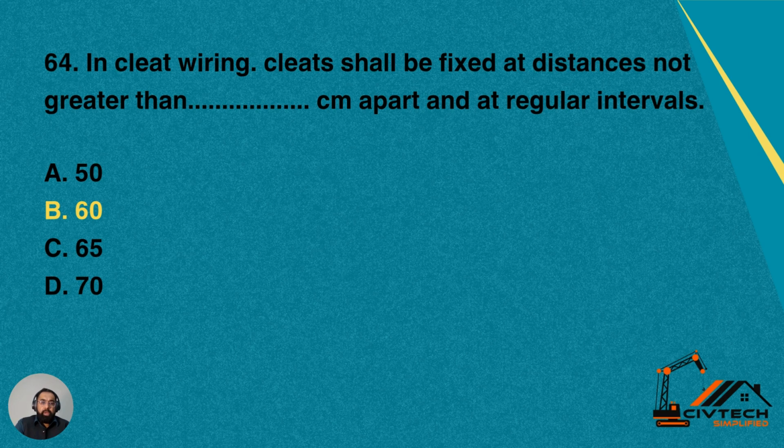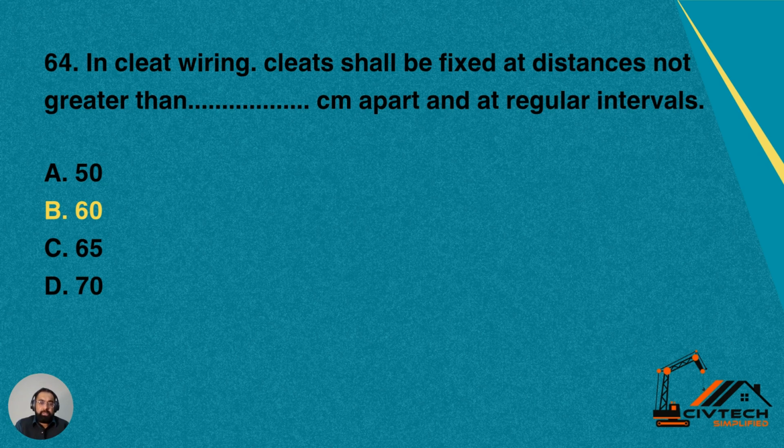Question number 64. In cleat wiring, cleats shall be fixed at distance not greater than dash centimeter apart and at regular interval. So in case of cleat wiring for the residential buildings, what should be the distance? Like what should be the minimum distance to maintain within two cleats, and it should be then on regular interval.